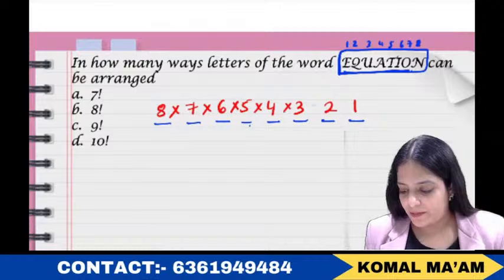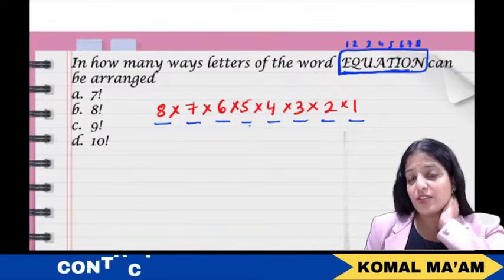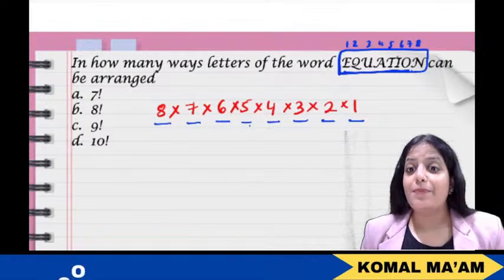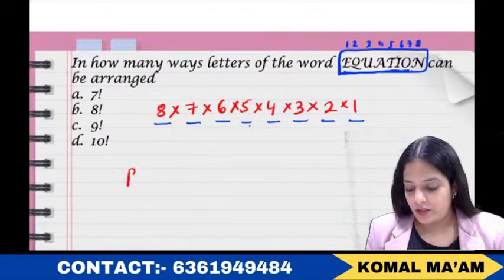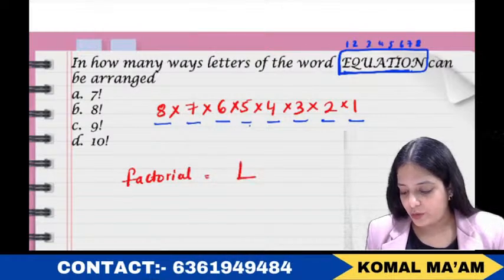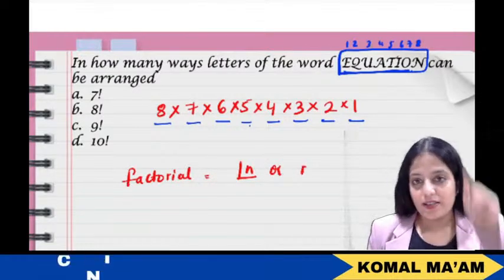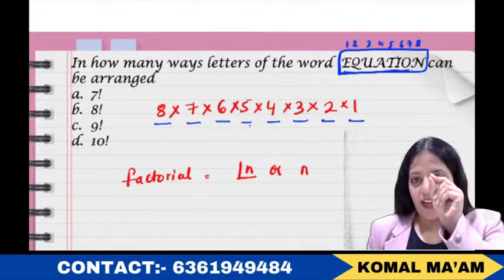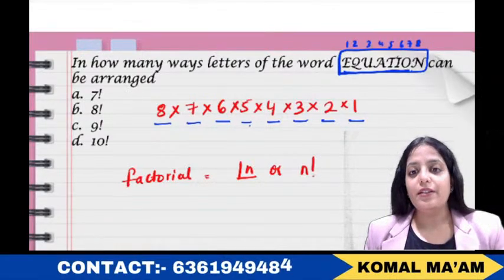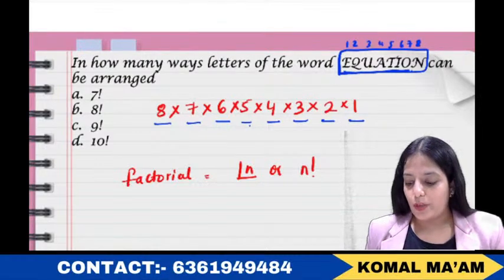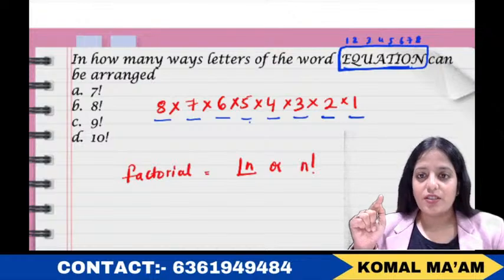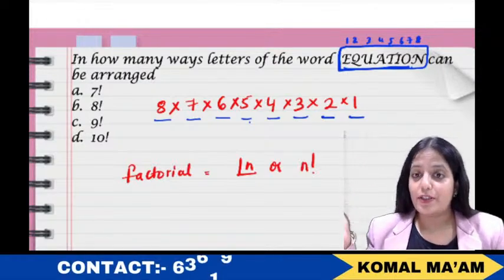Just multiply it. Okay, now if you have ever studied the concept of permutation and combination, you might be familiar with the concept of factorial, right? How do we express it? N factorial, or we write it like this, we make an L and put N over it, or we write N and put an exclamation sign after it. So we express it in this way. Now what is factorial? Factorial is the product of the integers from 1 to n, including n.